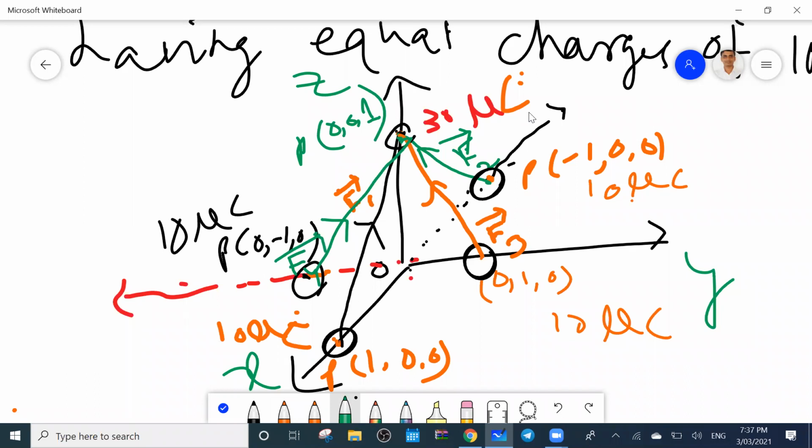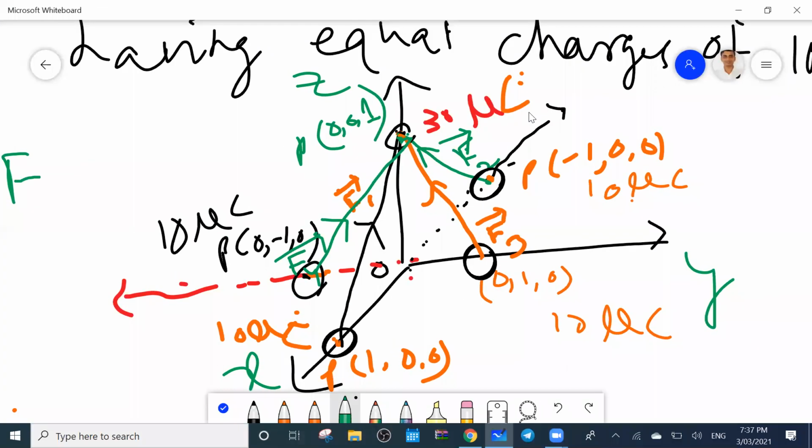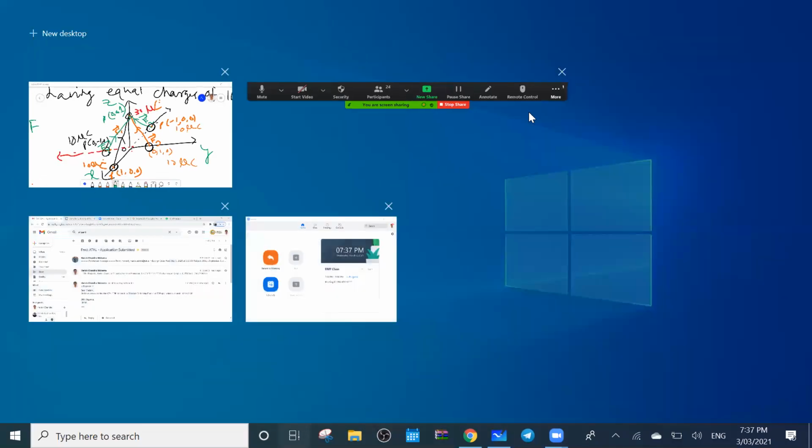Okay. So total force will be here. And this was a 10 mark IES question. That's why you don't feel it is an easy one. So F is the total force I have to find out.